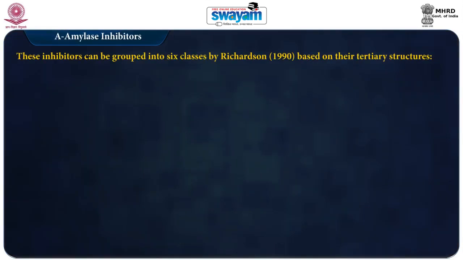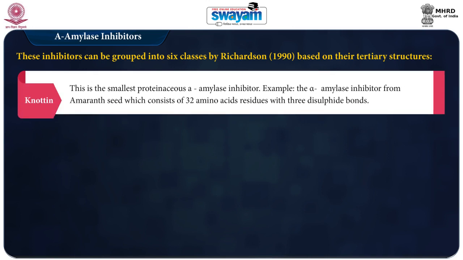Microorganisms, higher plants and animals produce a large number of different protein inhibitors of alpha amylases in order to regulate the activity of these enzymes. These inhibitors can be grouped into 6 classes as indicated by Richardson, based on their tertiary structures. Class 1 is Knottin type alpha amylase inhibitor. This is the smallest proteinaceous alpha amylase inhibitor, the inhibitor from amaranth seed, which consists of only 32 amino acid residues with 3 disulfide bonds.